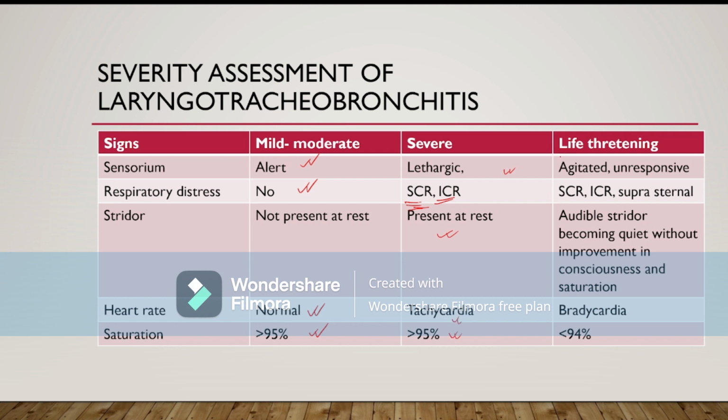And in case of life-threatening, the child is agitated or unresponsive. We see subcostal, intercostal, and also suprasternal retraction. The child has stridor during rest and also does not improve after giving treatment. The child has bradycardia due to hypoxia and the saturation is also decreased without oxygen.